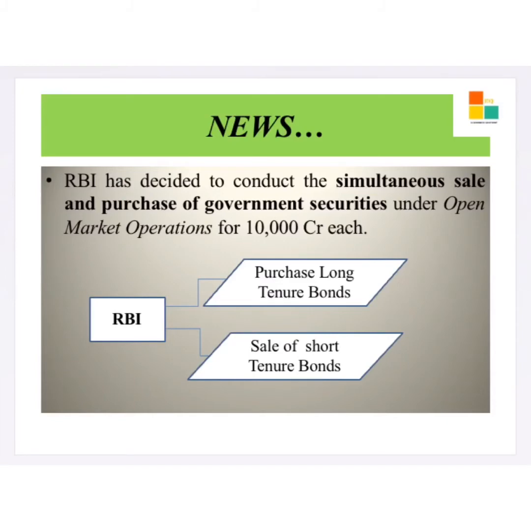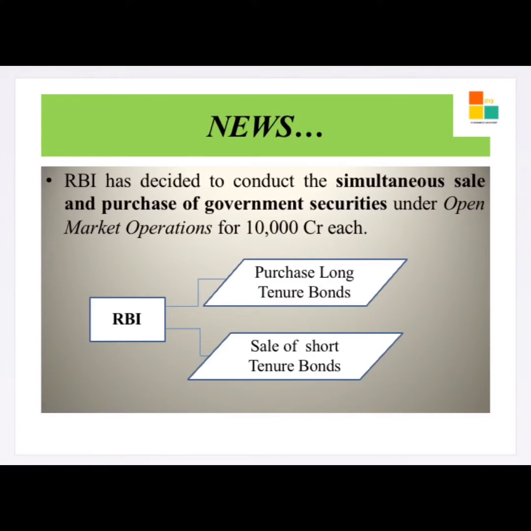In the Operation Twist, RBI has decided to conduct the simultaneous sale and purchase of government securities under open market operation for 10,000 crore rupees each. From this, you have to be clear that it is a simultaneous operation of sale and purchase of government securities, in which RBI is going to purchase long-term securities and it is going to sell the short-term securities in the market.